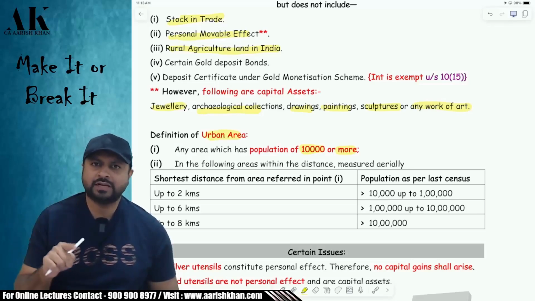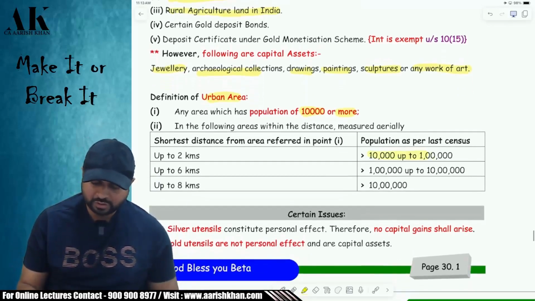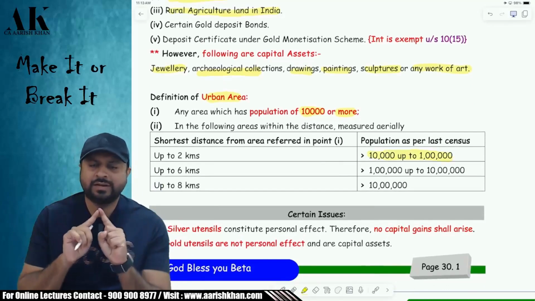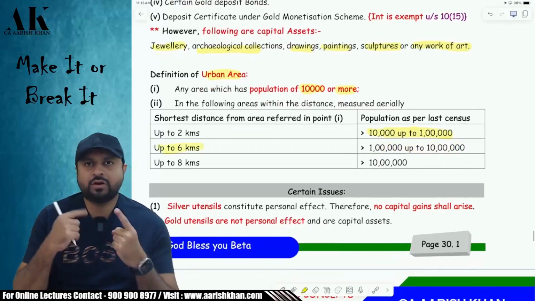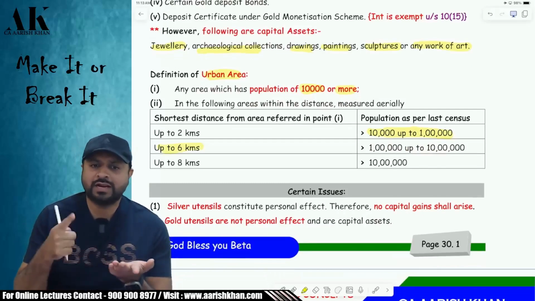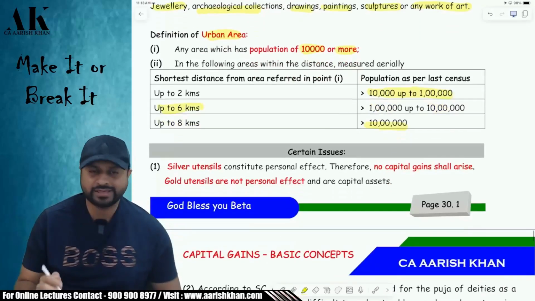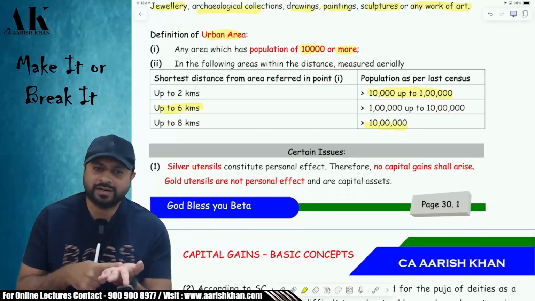And once it becomes an urban area, always remember, up to 2 kilometers area will also be considered urban if the population is between 10,000 to 1 lakh. And up to 6 kilometers will also be called urban if the population is more than 1 lakh and up to 10 lakh. And up to 8 kilometers area will also be called urban if the population is what?